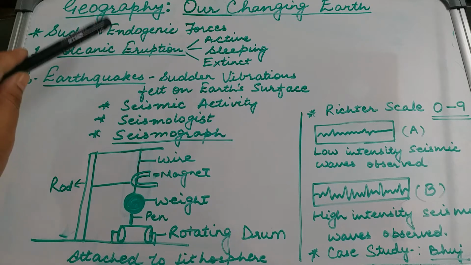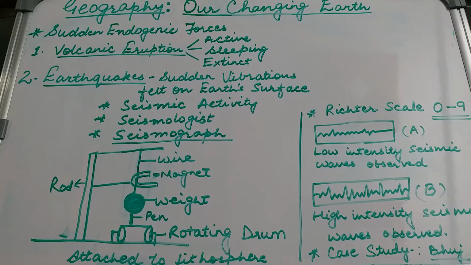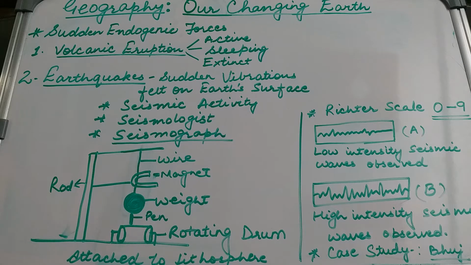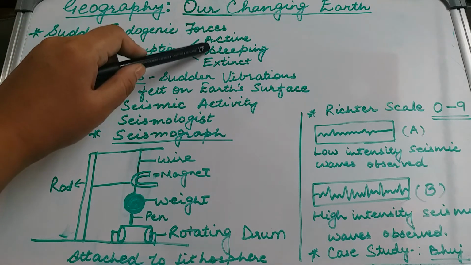A volcanic eruption is the eruption of magma or lava from a volcanic mountain due to the heating up of the earth's surface. Under the lithosphere layer, there lies the magma layer, which is in the state of liquid having molten rocks. When these molten rocks rise through a volcanic mountain, they burst out in the form of a volcanic eruption. You can check out figure 3.3 in your books for more reference. A volcanic eruption can be of three kinds: active, sleeping, and extinct.